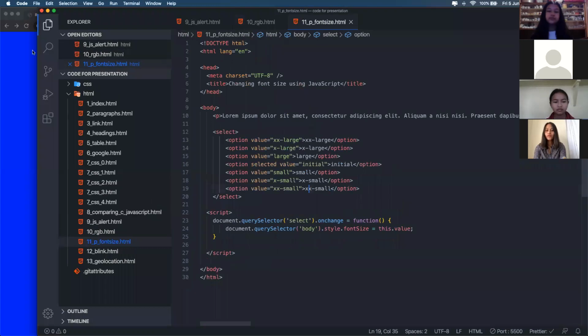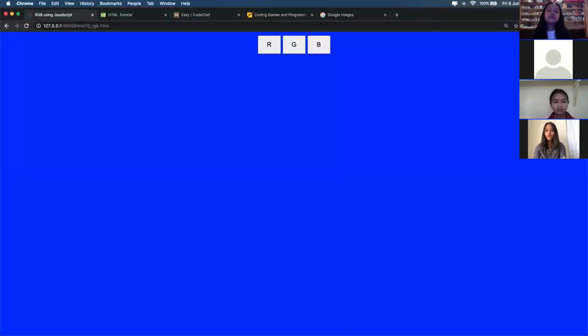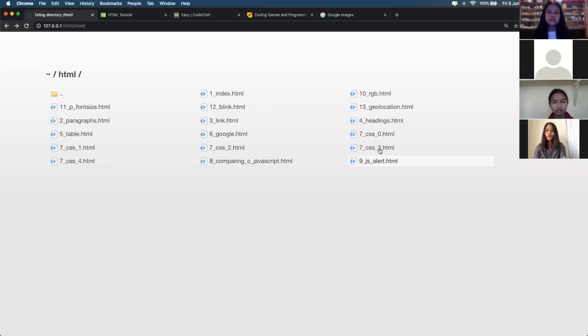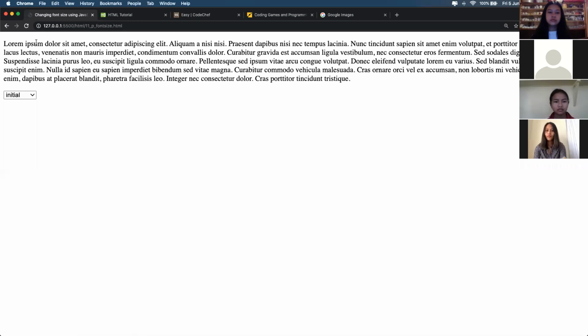All right, let's look at the next example. This was kind of an interesting one. The next example will be on paragraphs. I'll be loading the next one. We can see there is a simple paragraph on the web page, and there is a simple drop down.